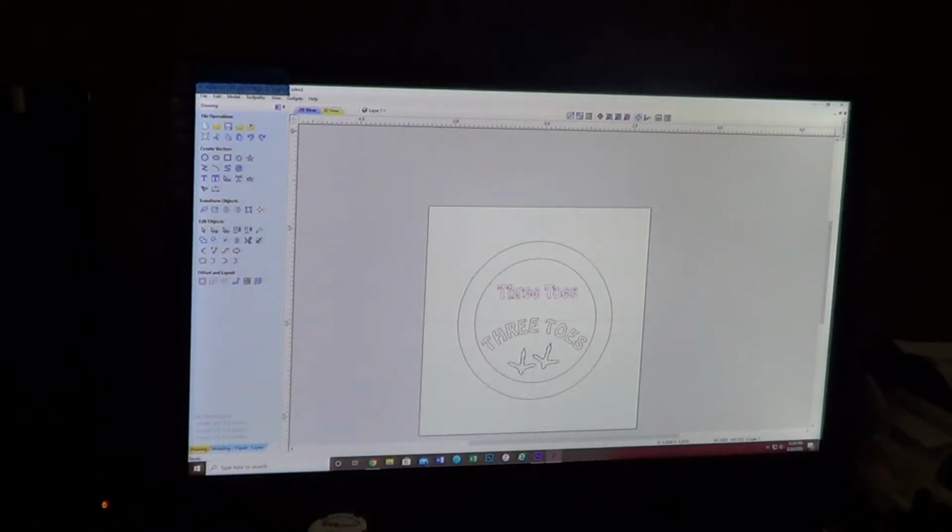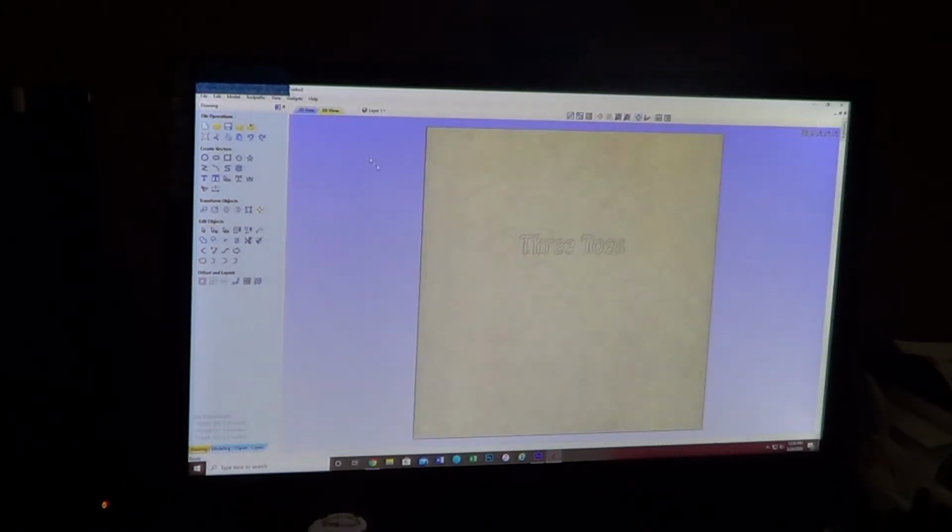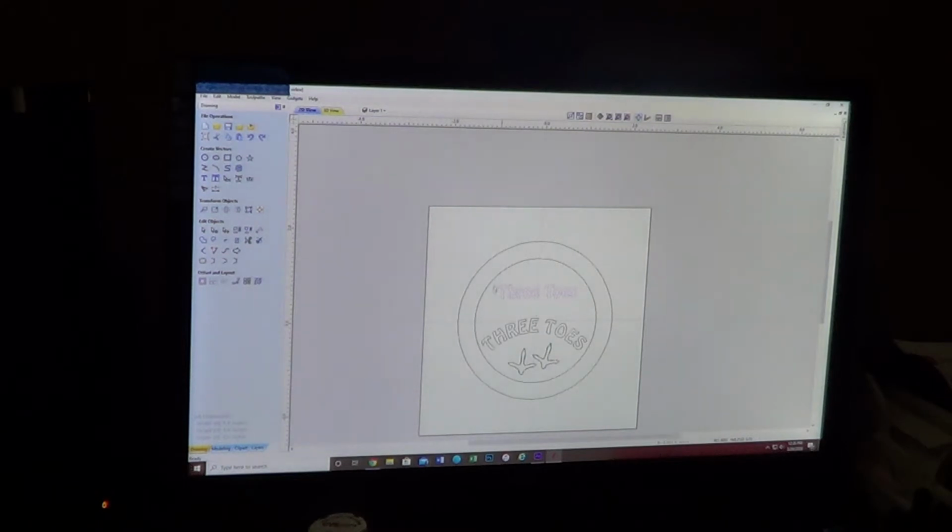I can go up here, go to preview all visible tool paths. I go to my 3D view, and there's the tool path for what we just entered, and this will work with no problems. We can go back to our 2D view.